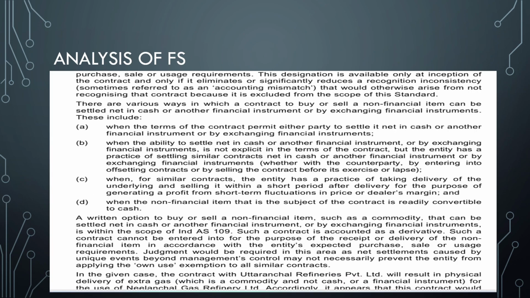So this and also this part, these points A, B, C, D. The terms of the contract permit either party to settle net, or there is an ability to settle similar contracts net, when the non-financial item that is the subject of the contract is readily convertible to cash. Very, very important. So liquid, immediately convertible, liquidity. Once you are done with this, quickly recall the securitization concept because of the whole purpose of liquidity. I hope you found this discussion very useful.